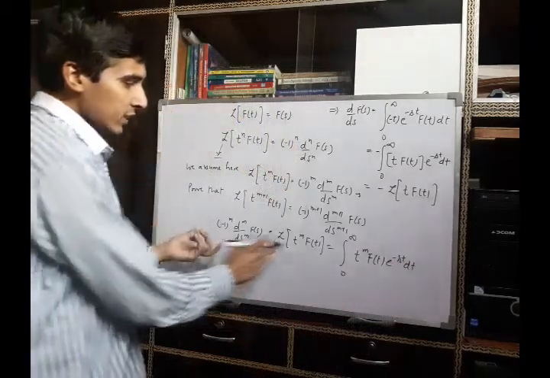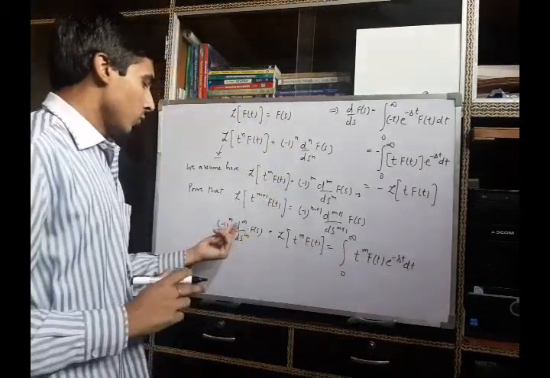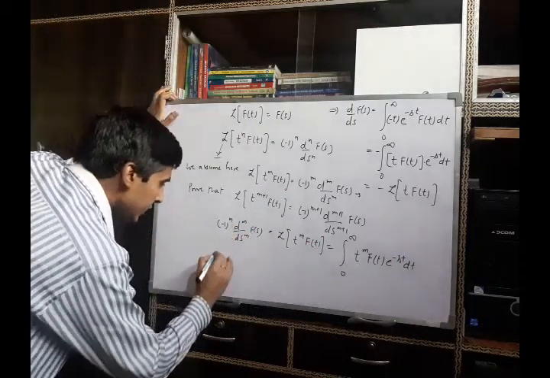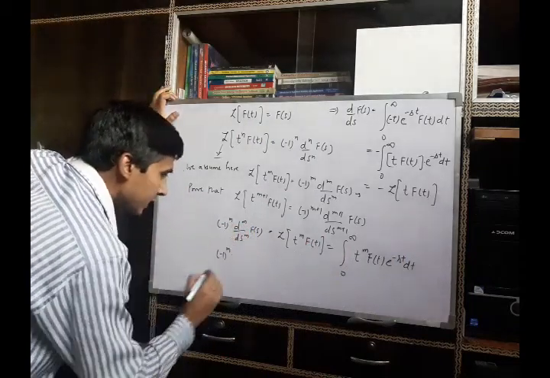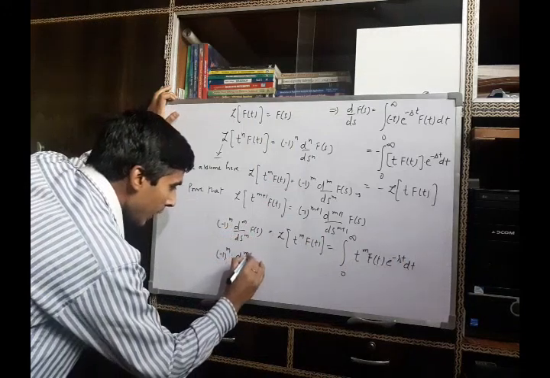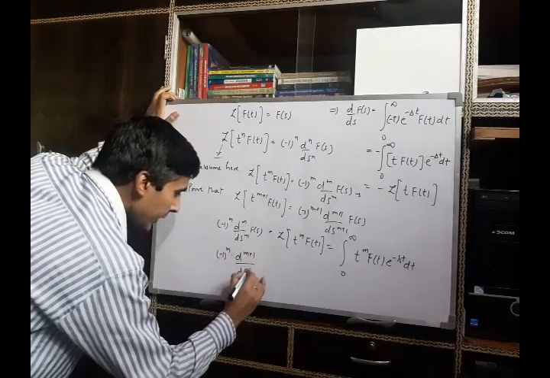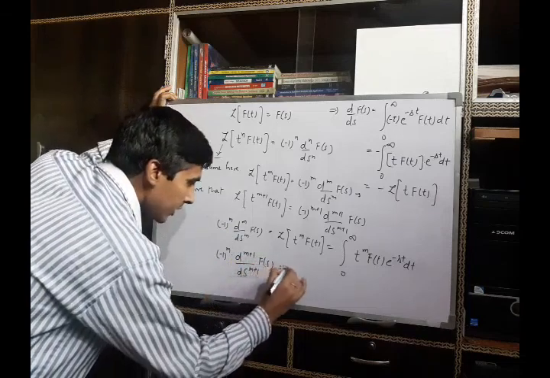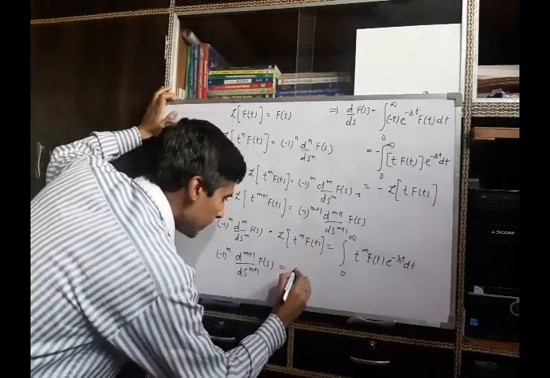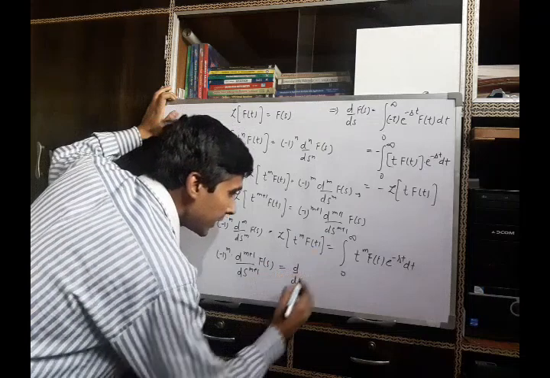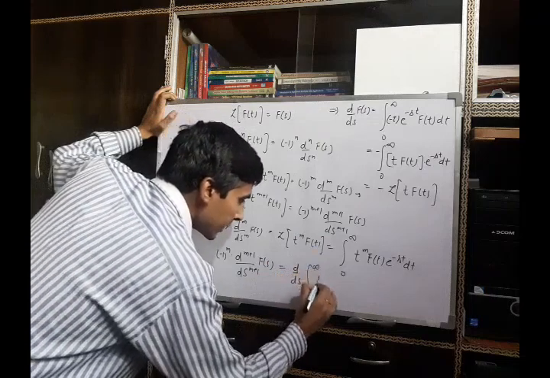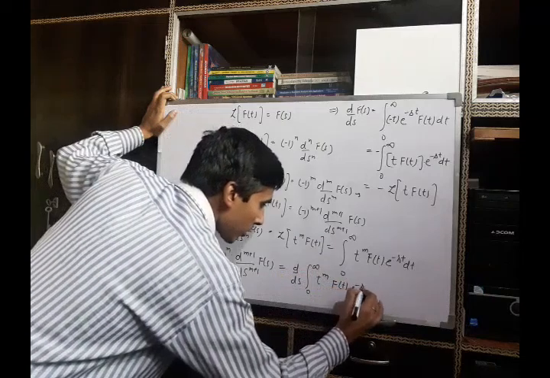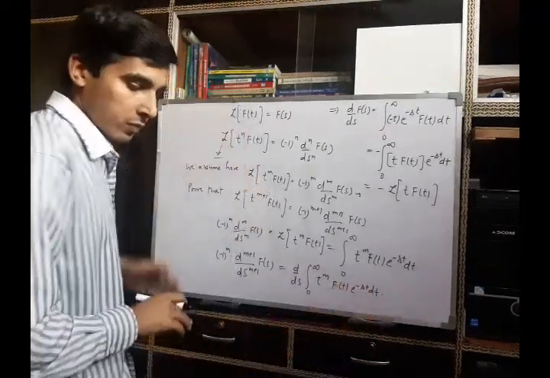Now differentiate this equation both sides with respect to s. So when you differentiate it, it will be (-1)^m d^(m+1)/ds^(m+1) F(s) on the left, and on the right d/ds of the integral from 0 to infinity of t^m f(t) e^(-st) dt.